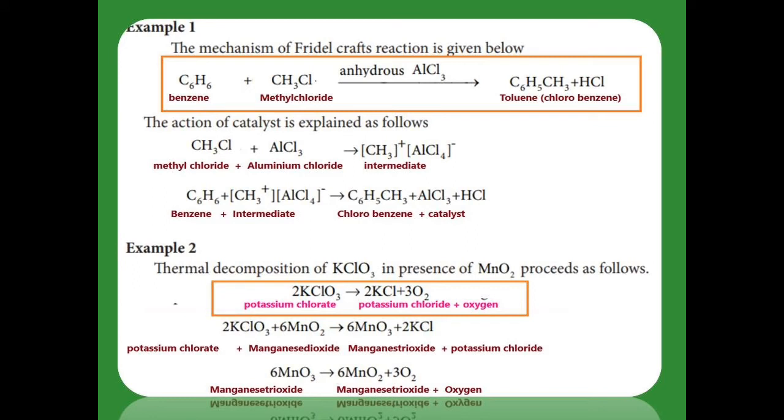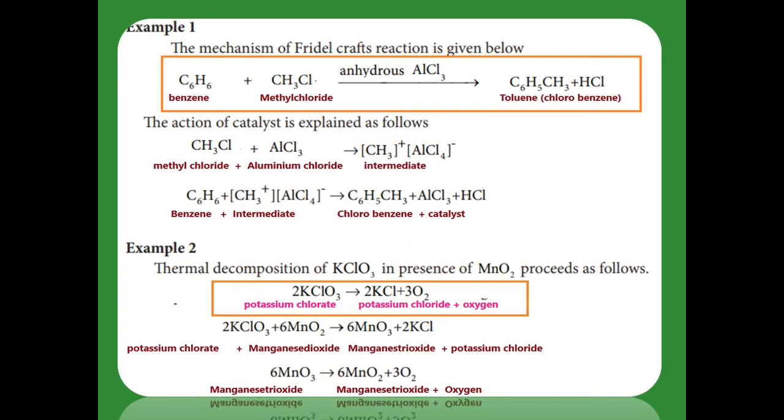In this first example, benzene and methyl chloride are both reactants. They react together to give toluene and HCl in the presence of anhydrous aluminum trichloride. It is an overall reaction. Now we are going to see what happens with the help of the catalyst.